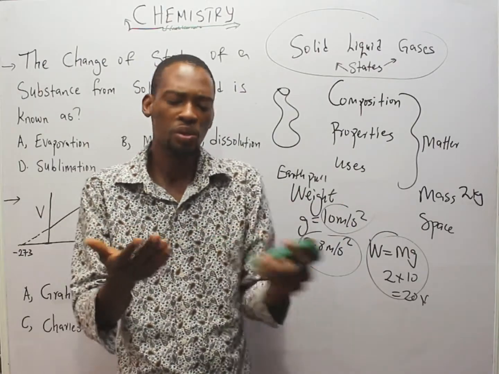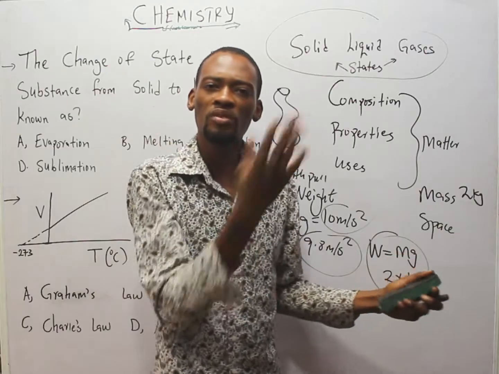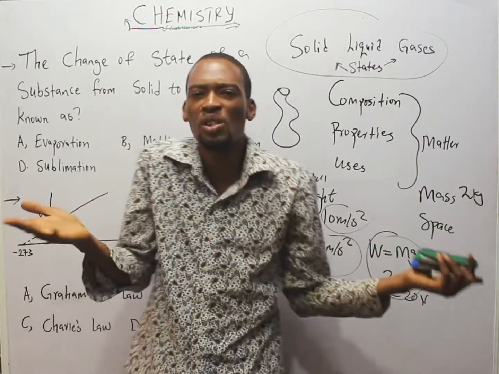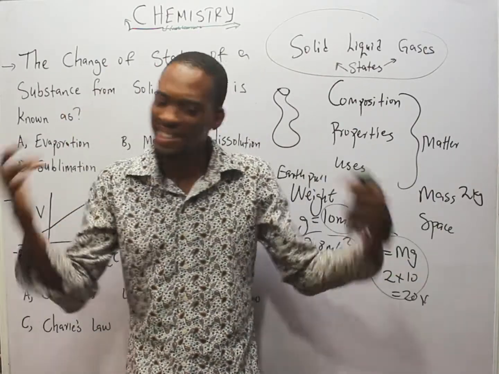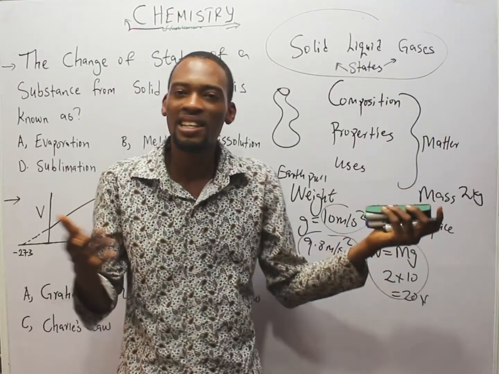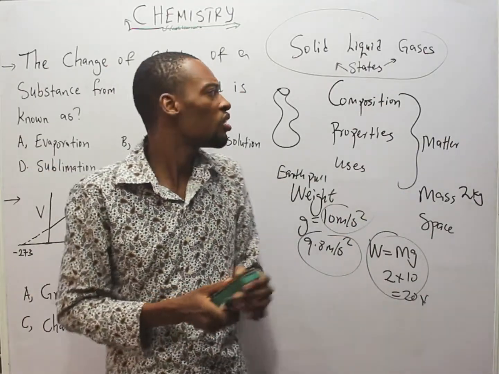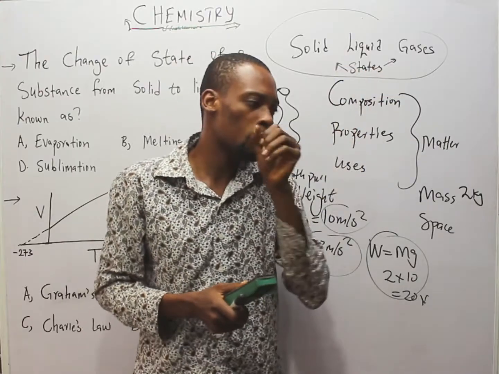While in gases, the force of attraction between them is so loose, the particles are not together at all. For example, smoke, you try to use your hands to cut them. So they exhibit random motion. The motion is zigzag. You can even compress gases. Okay? So these are different states of matter.